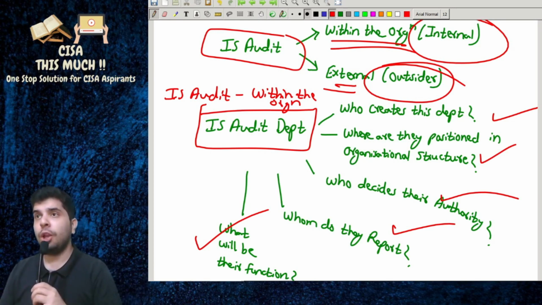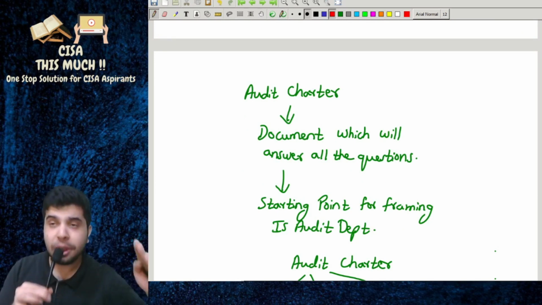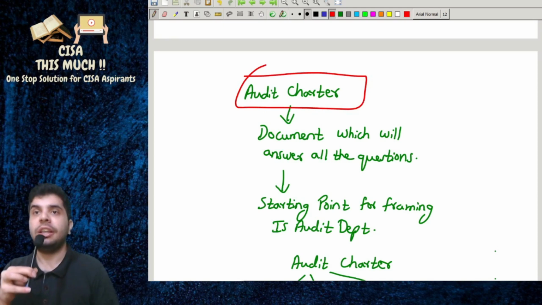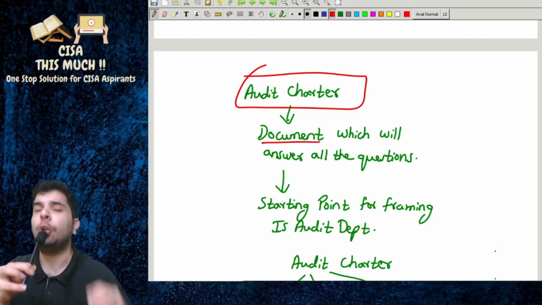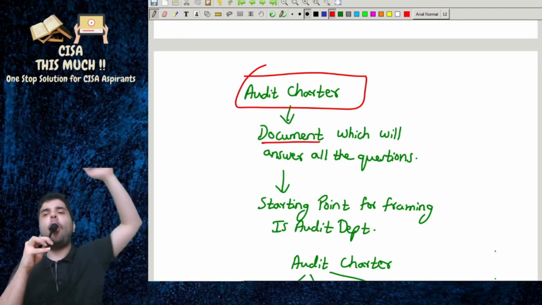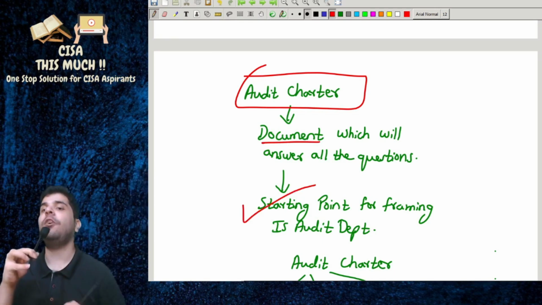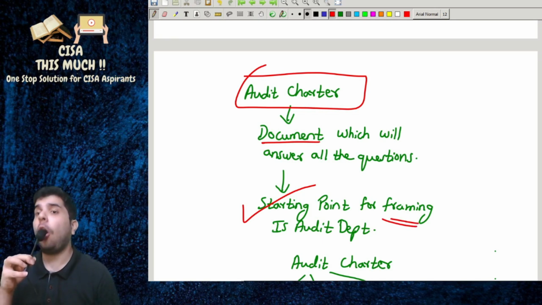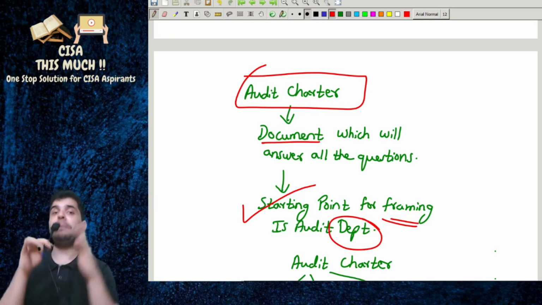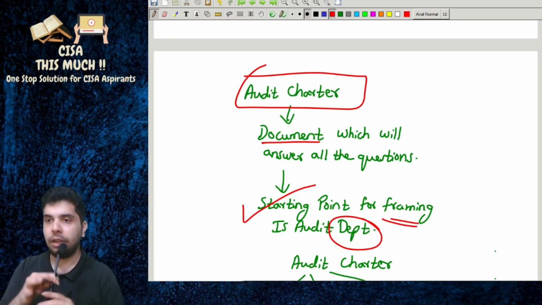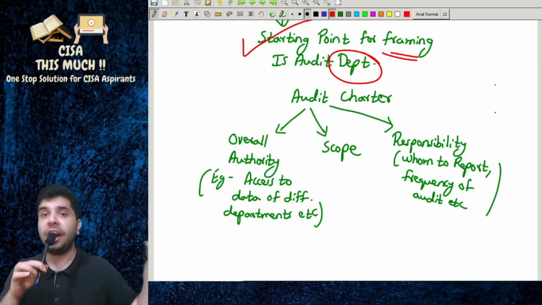So to answer these questions, there is something known as the audit charter. Audit charter is nothing but a document which will answer all the questions above, and it is the starting point for framing your IS audit department. I'm not saying IS audit, I'm saying starting point for framing the IS audit department. Now, for the audit charter, we'll talk about three important things from an exam point of view.